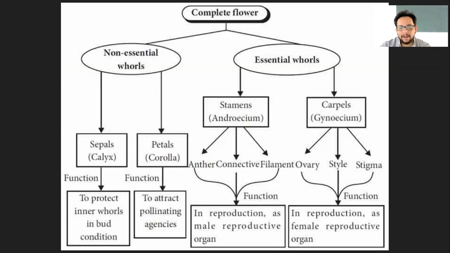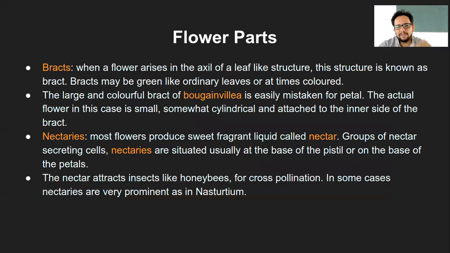Sepals are called collectively as calyx, and petals are called as corolla, while the stamen is called as androecium, and the carpels are called as gynoecium, and they have subsequent parts. We will see one by one now all these parts.